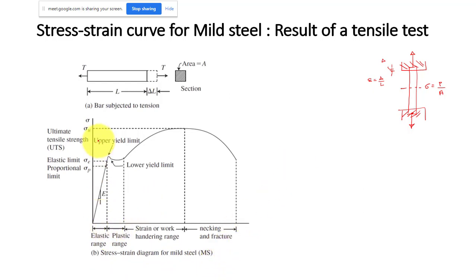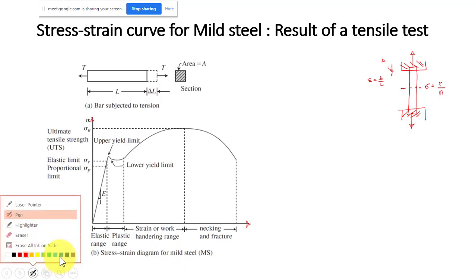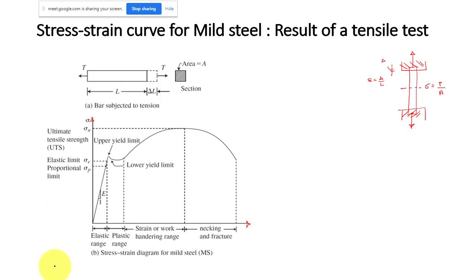This is the result of the tension test: you get the stress strain curve. From this curve, you can get all the mechanical properties of your specimen, your steel, which can be used for structural design applications. So let us discuss all the points on the stress strain diagram. That is very essential. You should have a clear understanding of the stress strain diagram, so we will discuss it carefully again.